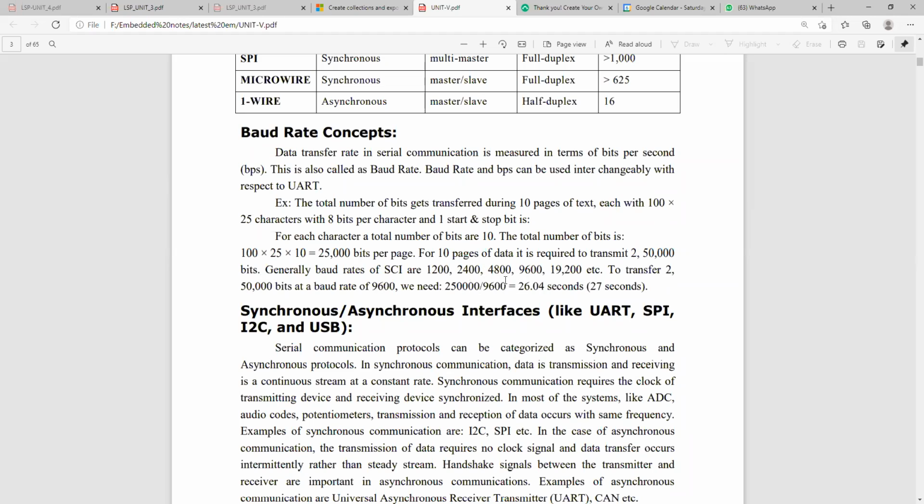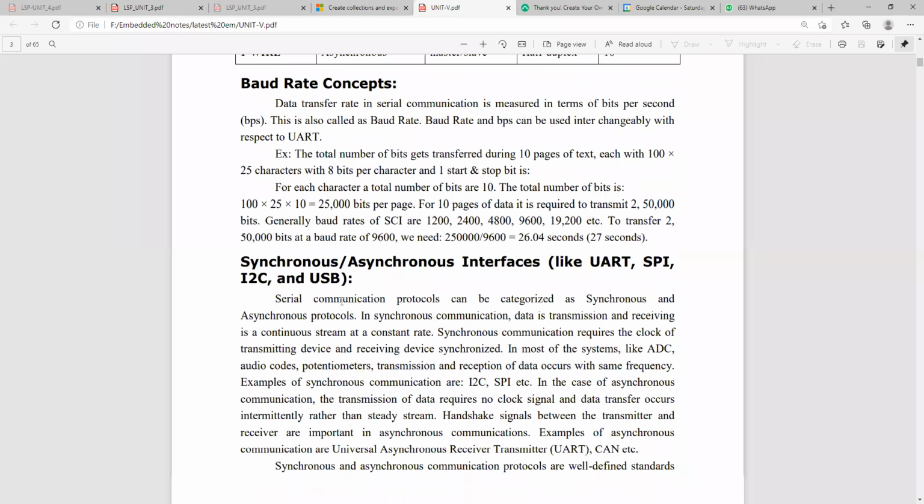So per second, how many bits are transmitted? How many bauds are transmitted? 26.0 bauds per second are transmitted. Right.